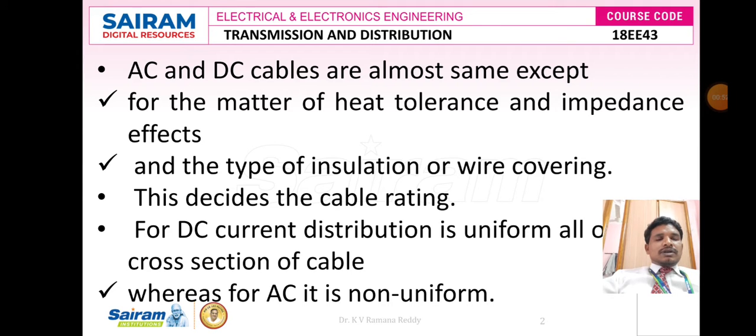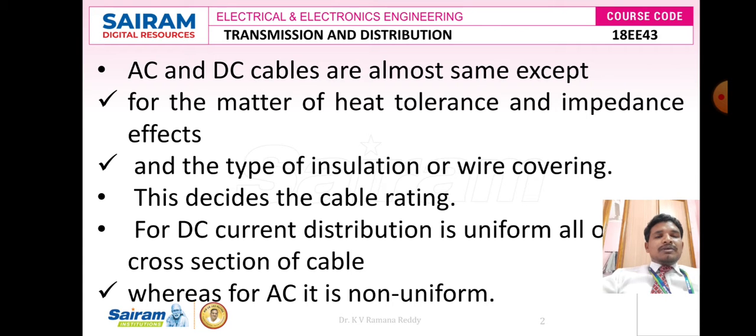lightning strokes, a huge amount of electrical energy is surged towards the ground. In this scenario, the power system and its associated equipment, the transmission system and its associated equipment, may get damaged due to the flow of heavy current through lightning surges. Not only from lightning strokes, but even from tree falls, birds, and atmospheric difficulties, right from a big rainfall, we are getting short circuits.